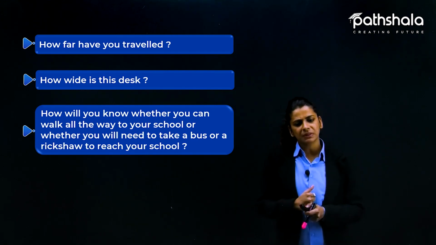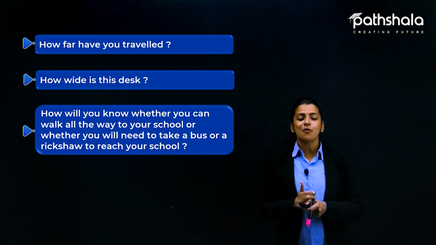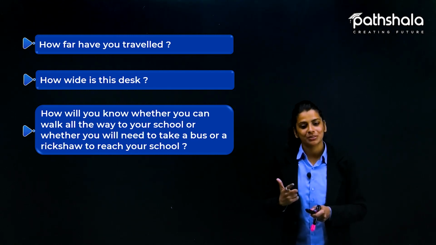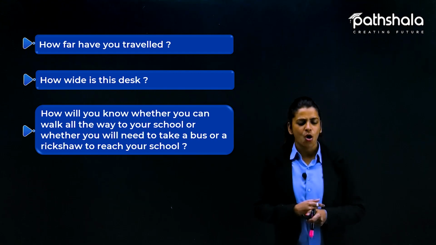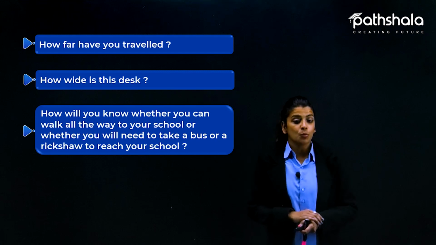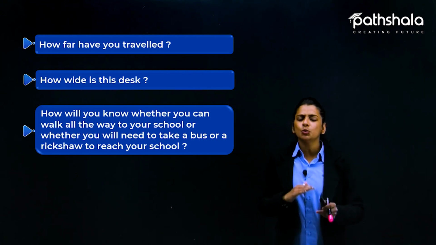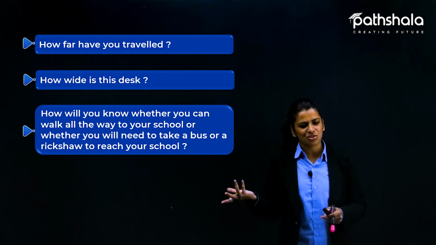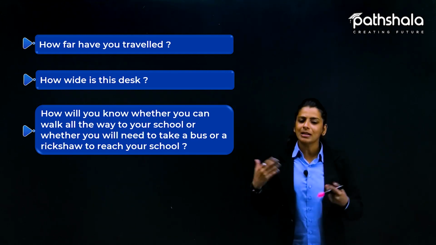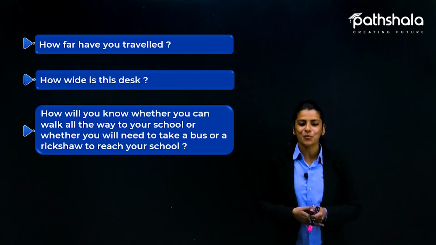या हमें ये कैसे पता लगेगा that if I have to go to school, for example, how will I know if I have to go by walk or take the bus or go by rickshaw? By knowing the distance. या अगर तो बहुत ज्यादा दूर है स्कूल तो obviously I have to take the bus. अगर ज्यादा दूर नहीं है, it can be reached by rickshaw also, so I'll take the rickshaw. Or if it is near to my house, तो I can go by walk also.